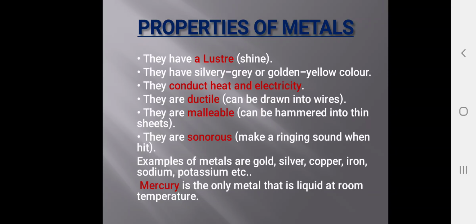Mercury is the only metal that stays liquid at room temperature. Mercury, being a metal, exists in liquid form at room temperature. Why? Because it has a very low melting point, so that's why it exists in liquid form at room temperature.